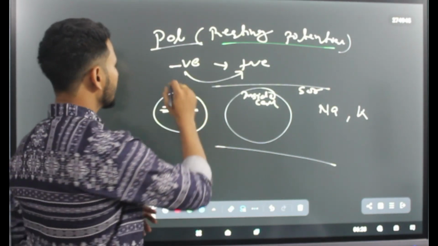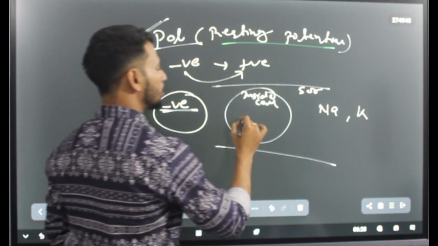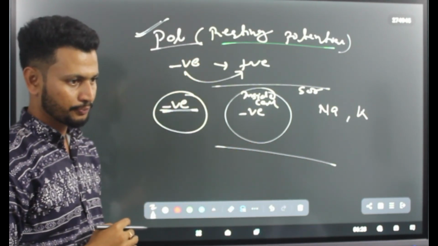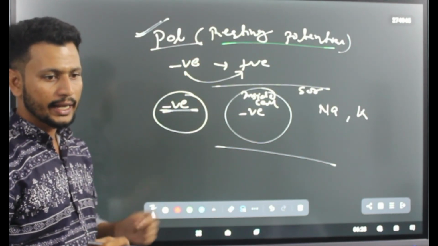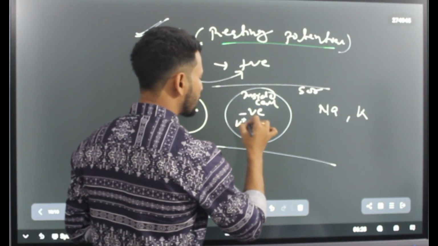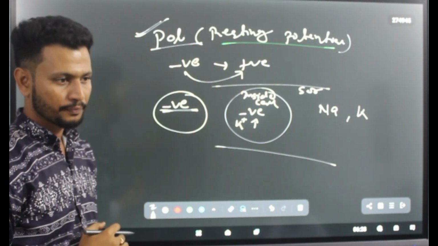Okay, so specifically if we talk about the polarization case, remember the inside of the cell will be negatively charged, and the concentration of potassium will be high inside the cell.